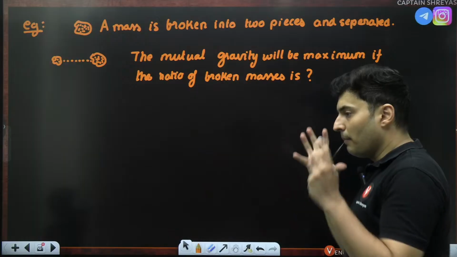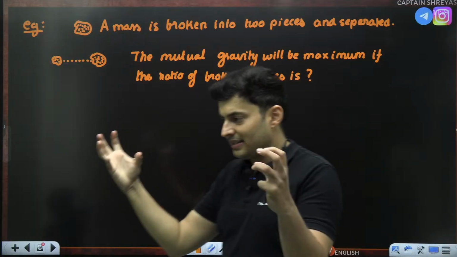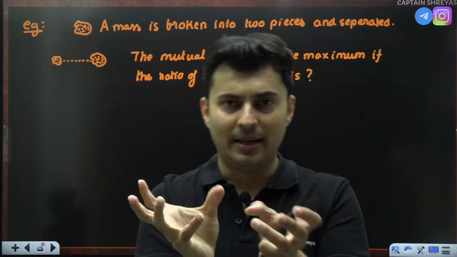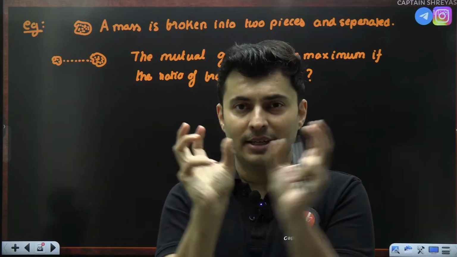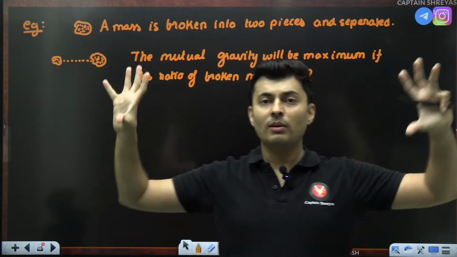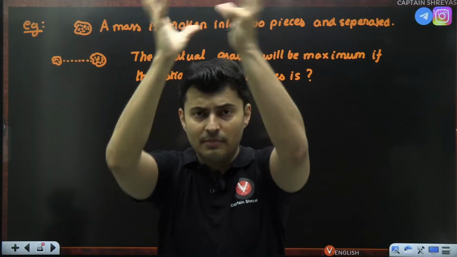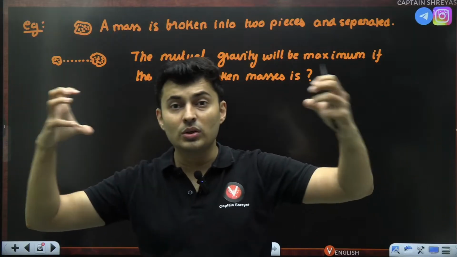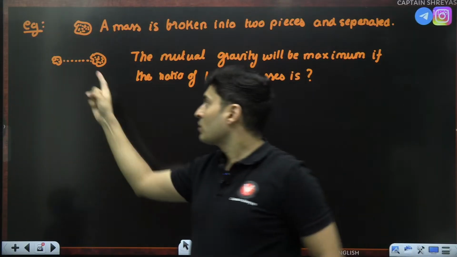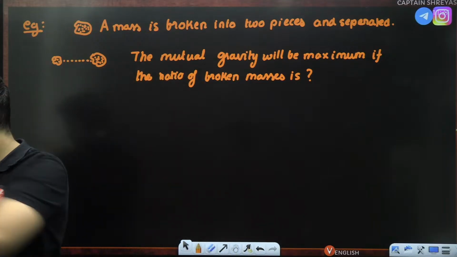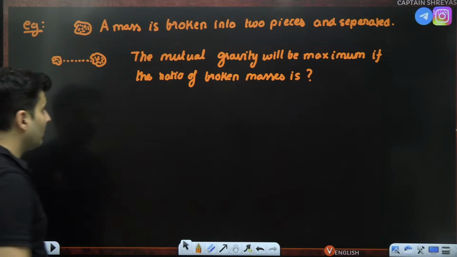You have a mass, you break it into 2 parts, like you take a stone, throw it on some wall, it breaks into fragments. Maybe you have broken it into 2 fragments and now you keep them away. You have like 2 rocks, 2 asteroids, 2 planets derived from the same mass. Now you want the mutual force of gravity to be maximum. So what should be the ratio of the masses? That is the question. Okay. So how do we do this particular question?